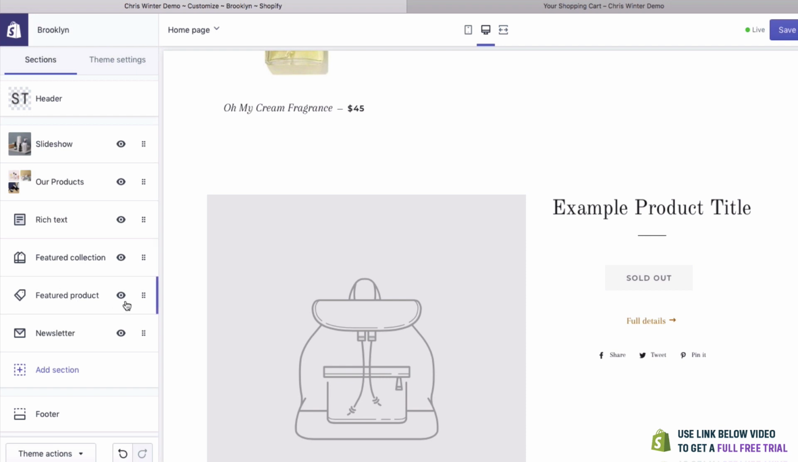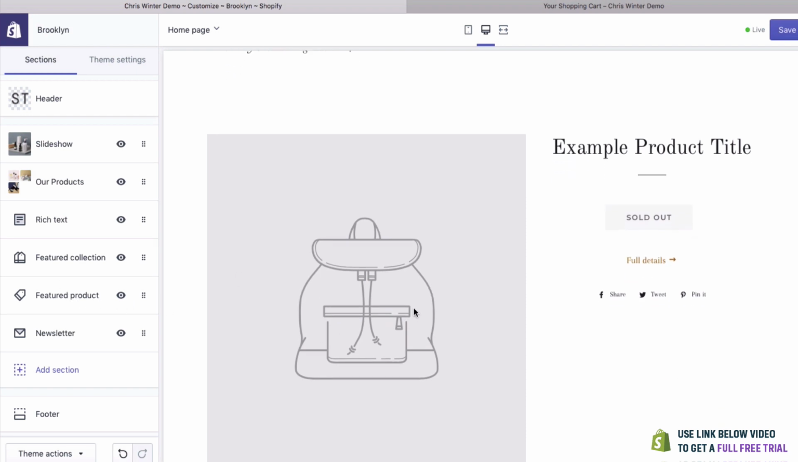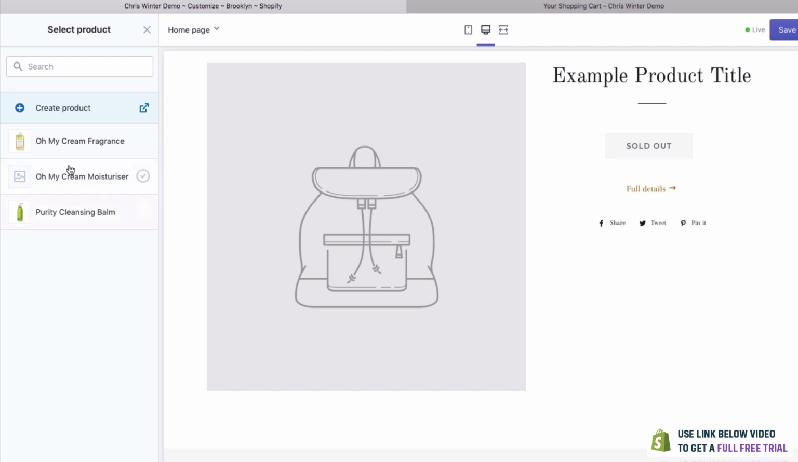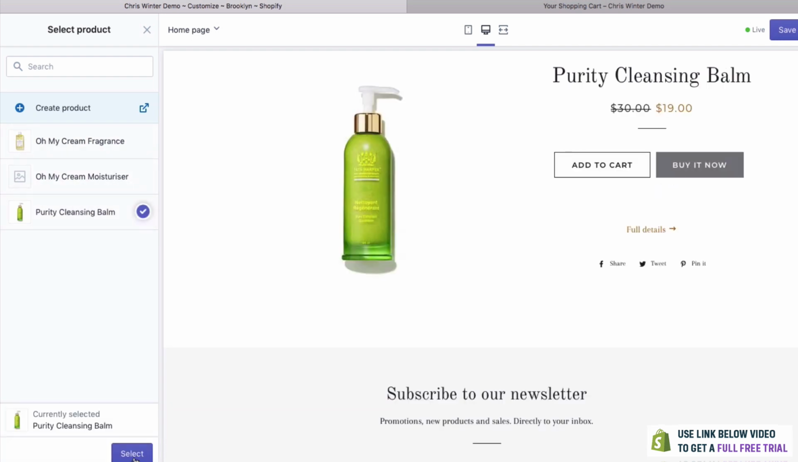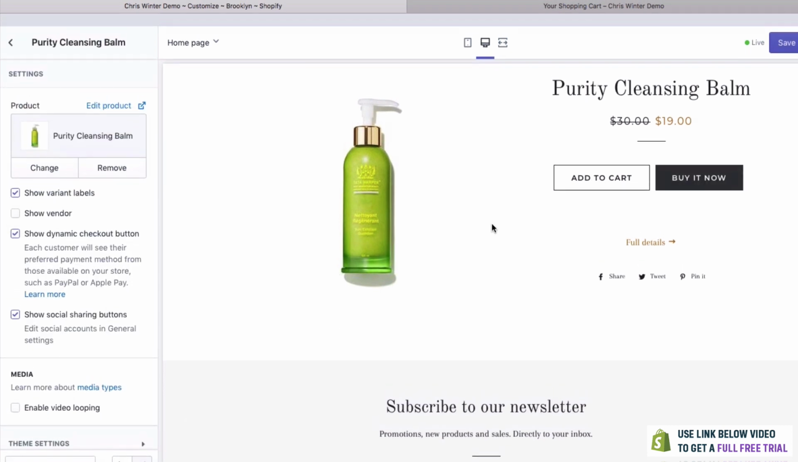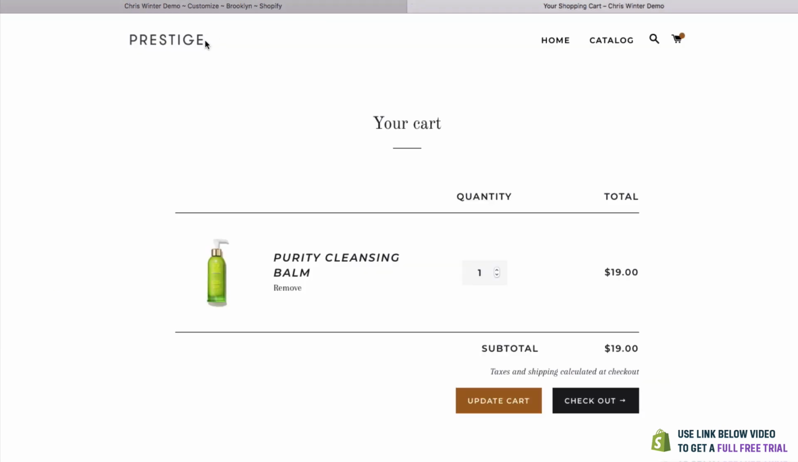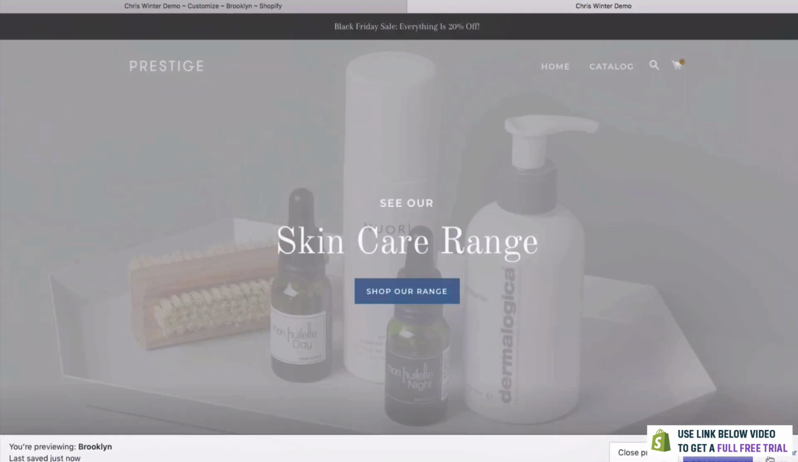Another module that we can have is a featured product. So a featured product is just one product, and it's a really good way to showcase it. So we'll click here, select product. Let's try and feature this here, this cleansing balm. Hit select, and as you can see now, anyone can actually add this product to their cart from the home page. Let's take a look at how that looks on the actual live page.